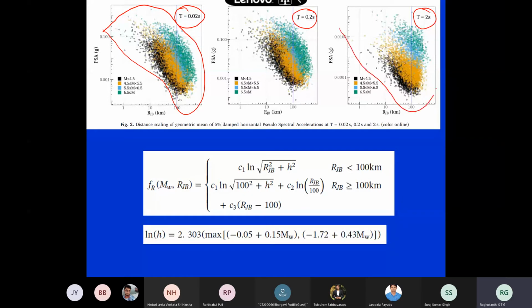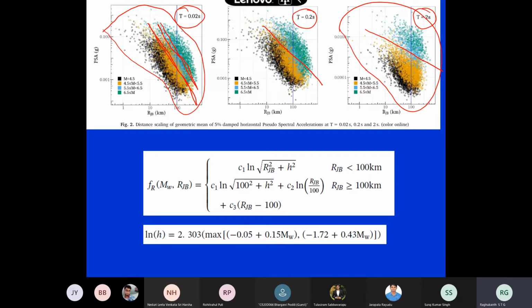At 2 seconds, the scatter is very large. And the decay, if I take particular magnitudes, it may be decaying like this; if I put a straight line, the decay is like this, but here if I put a straight line, my decay may be slightly different.